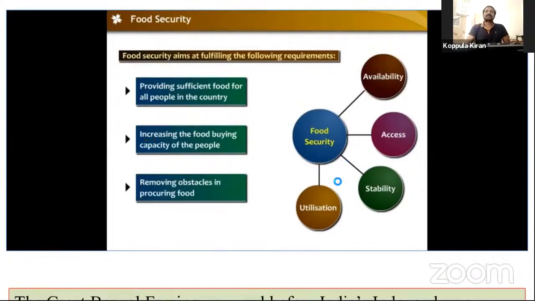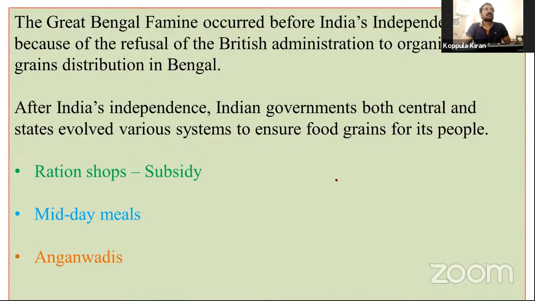Next, the Great Bengal famine occurred before India's independence because of the refusal of the British administration to organize food grains distribution in Bengal.